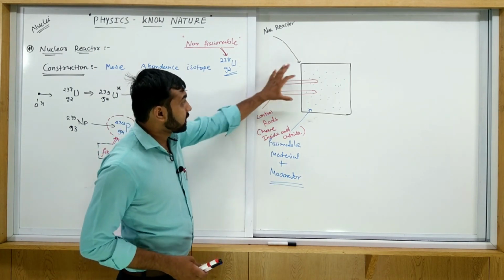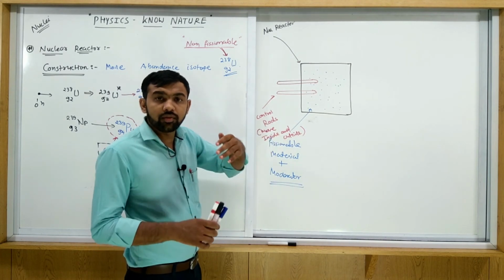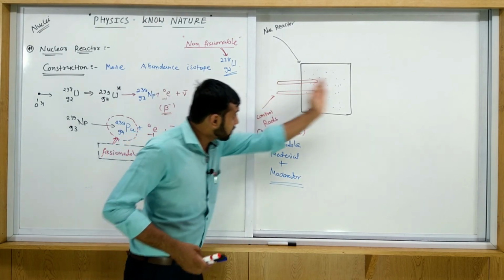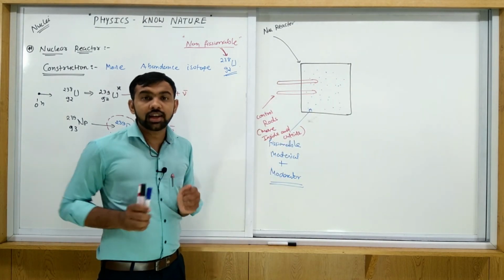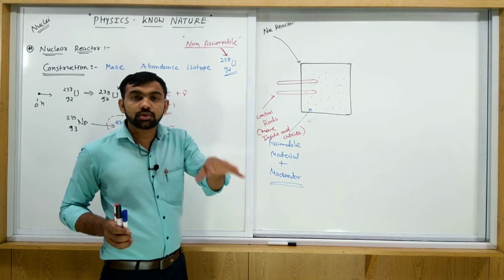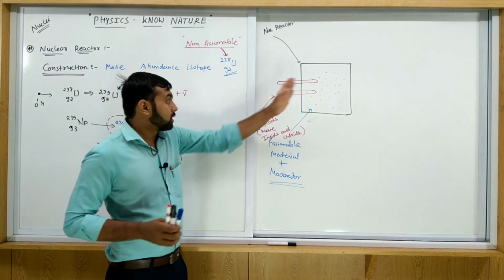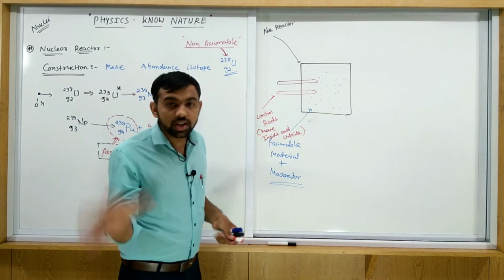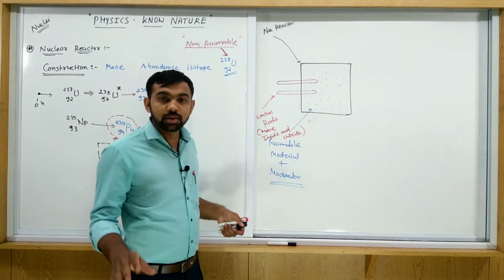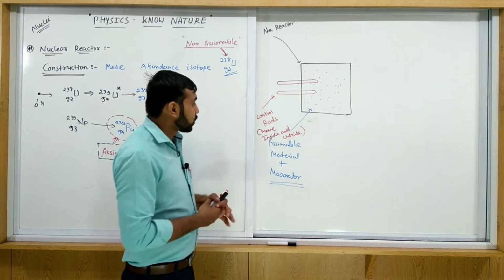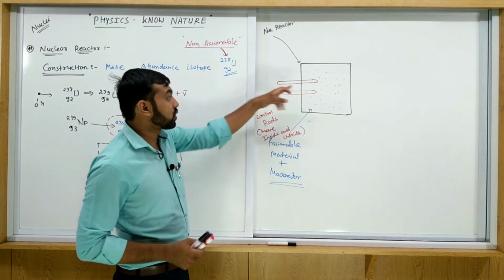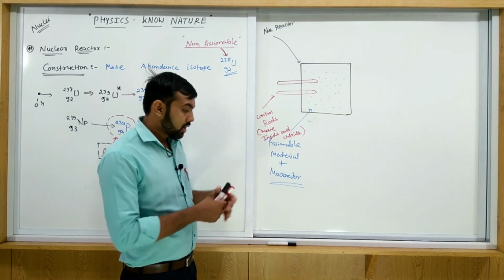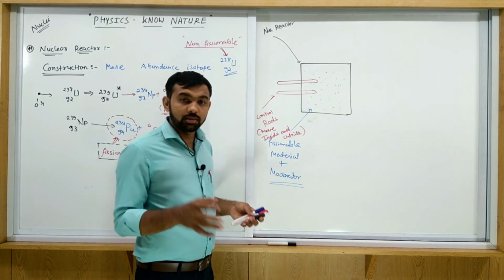Now when the chain reaction tries to go out of control, meaning the value of K becomes greater than 1, the control rods move inside, so additional neutrons are absorbed. Again it comes to a stable condition. Then again the rods come out. So when the reaction tries to go out of control, the rods move inside. When it becomes stable, the rods move outside. So rods move inside and outside to control the reaction. And what is the role of the moderator? It slows down the fast neutrons.